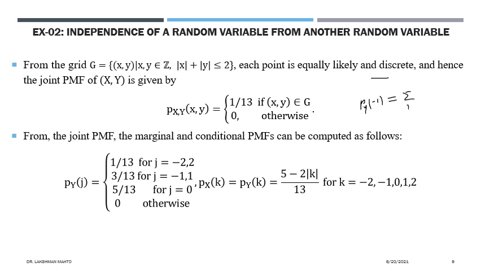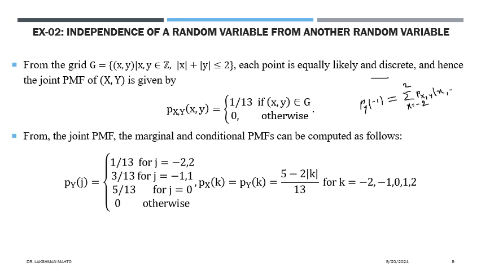X will vary from minus 2 to 2, of the joint probability mass function of x and y. Y we have fixed, only x is varying.